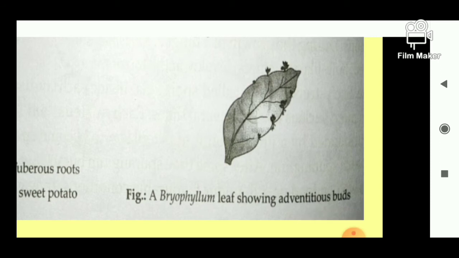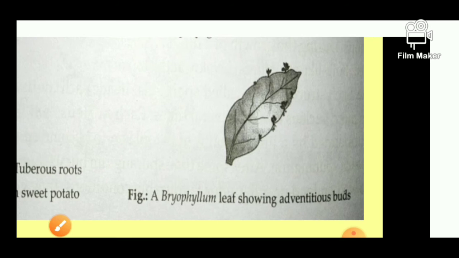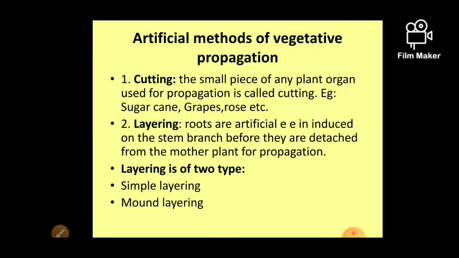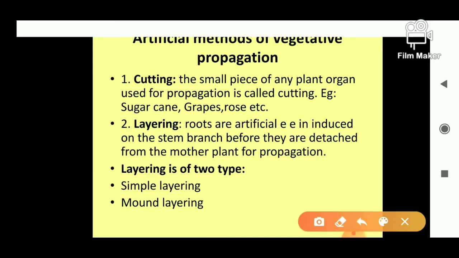Example is bryophyllum. Okay, now next is artificial methods of vegetative propagation. Now we will talk about the artificial method. In the artificial method, first is cutting, second is layering, and the third method is called tissue culture, right? The first is cutting, second is layering, and third method is called tissue culture. Okay, now we will see one by one.